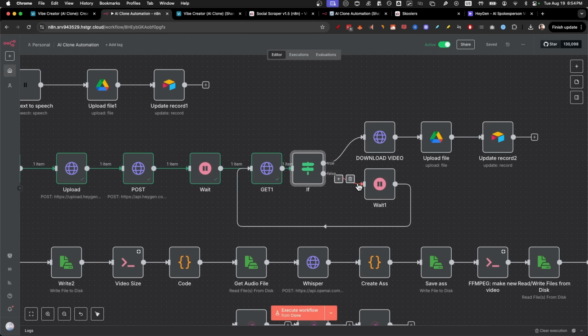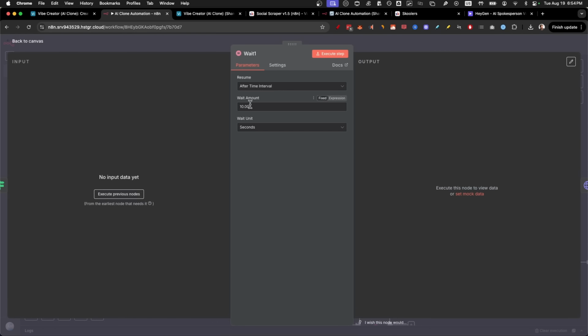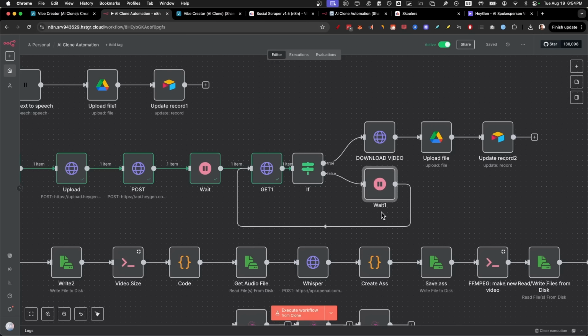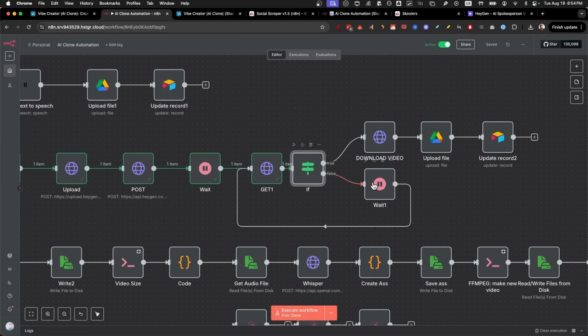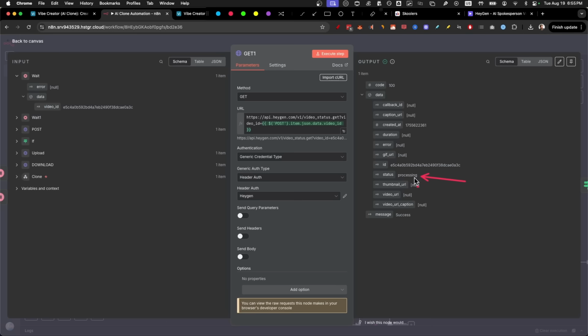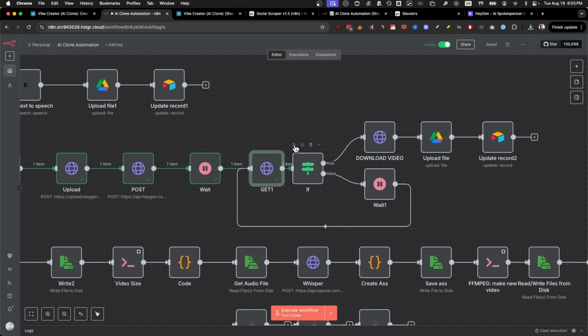So if this is false, we're going to wait again for 10 seconds. And it will go in a loop until we get that if statement that is right here to be completed, as you can see here. So let's run through it a couple more times, waiting right here. Try to get the item again, seeing that the status is processing. And you all know what happens if it's processing. Well, it's going to go down to the wait node once again and continue running in loops.